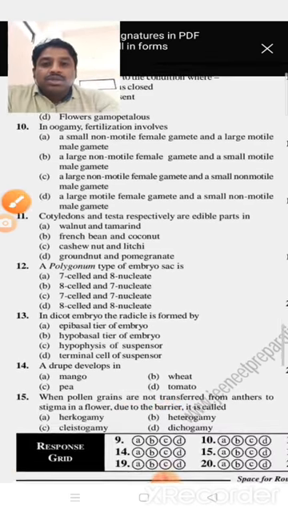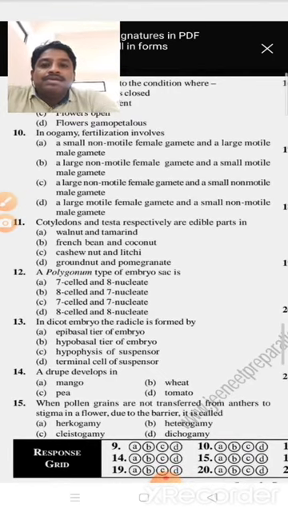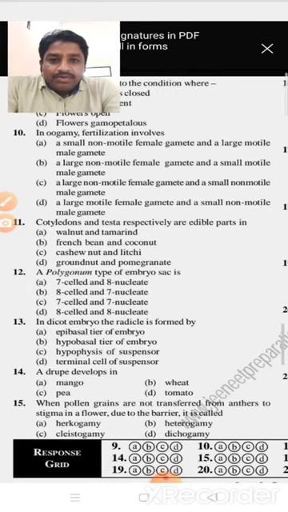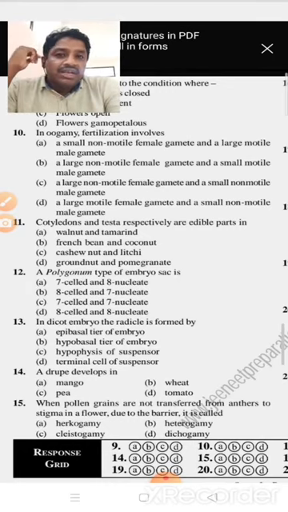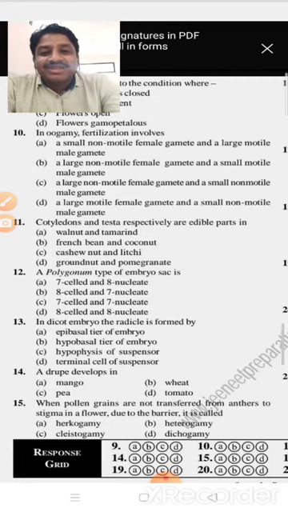Next, concentrate on question number 10. Here, in oogamy, fertilization involves... what is meant by oogamy? Actually, in fertilization three types are present. First one is isogamy, second one anisogamy, third one oogamy.